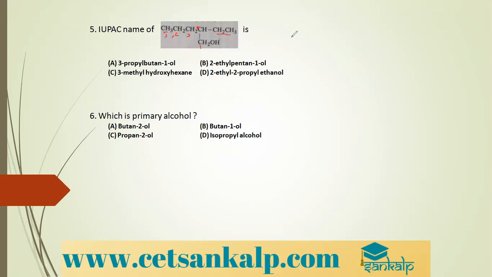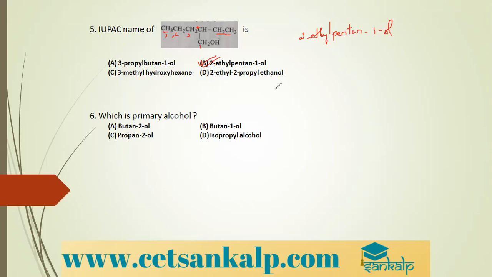The substituent is an ethyl group on the second carbon, so it is 2-ethyl. For 5 carbon atoms, it is pentane. On the first position there is the OH group. So it is 2-ethylpentan-1-ol. Correct? So 2-ethylpentan-1-ol is the correct IUPAC name.